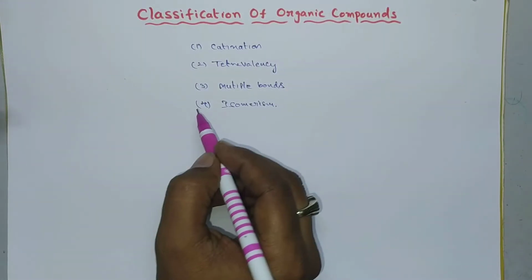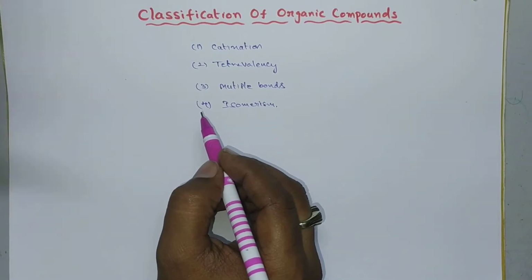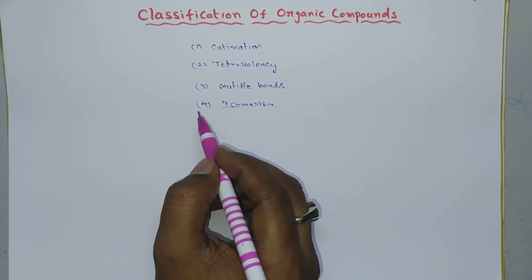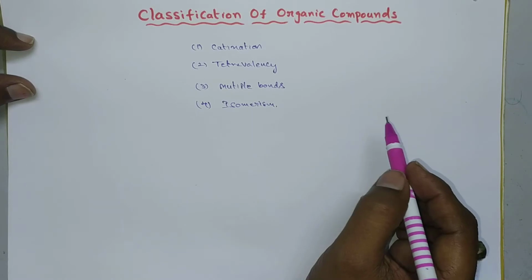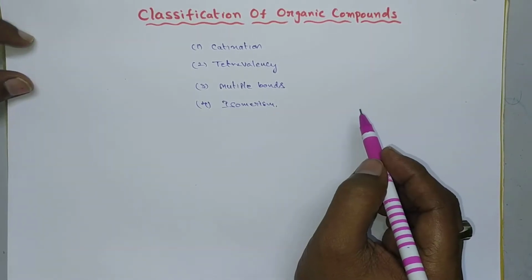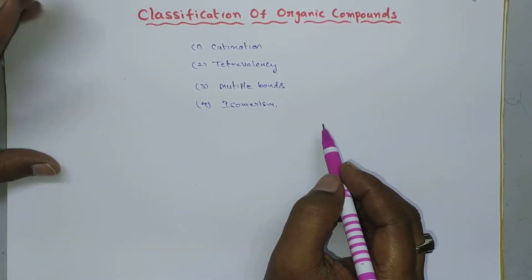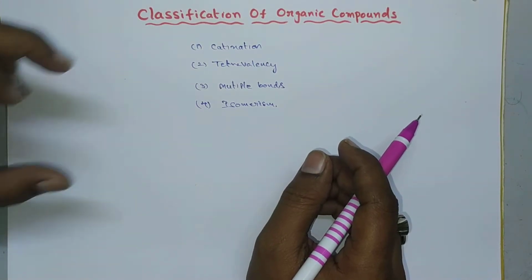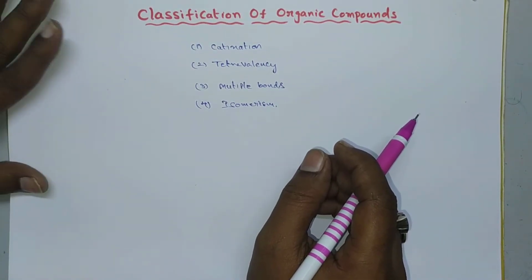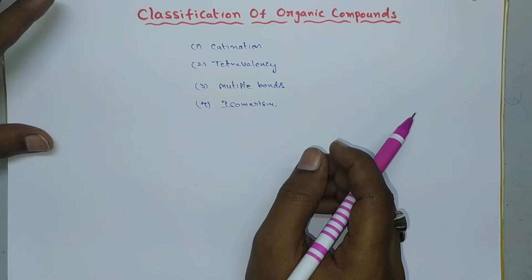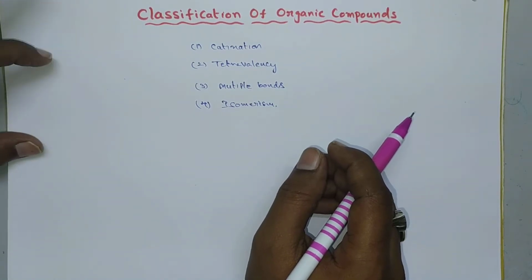Due to these properties, organic chemistry is extended and carbon can form so many compounds. So in order to understand all the properties of these carbon compounds, it is necessary to classify them. Now let us discuss how organic compounds are classified.